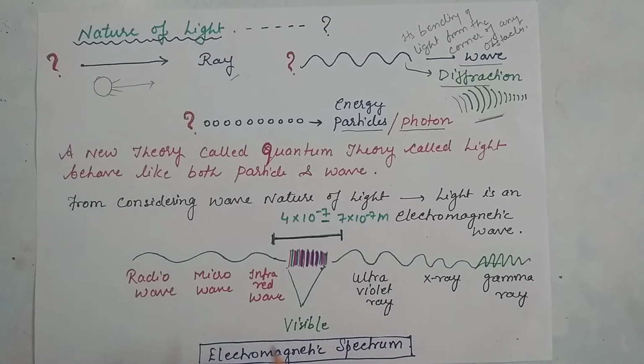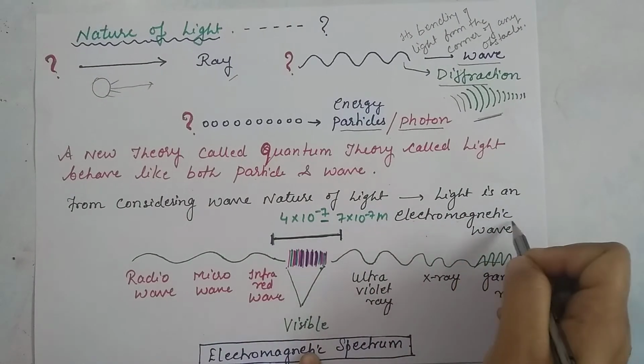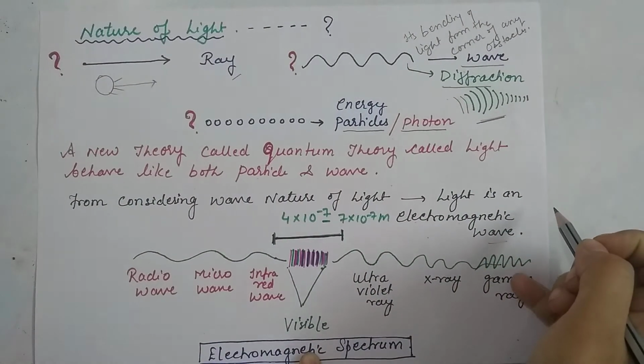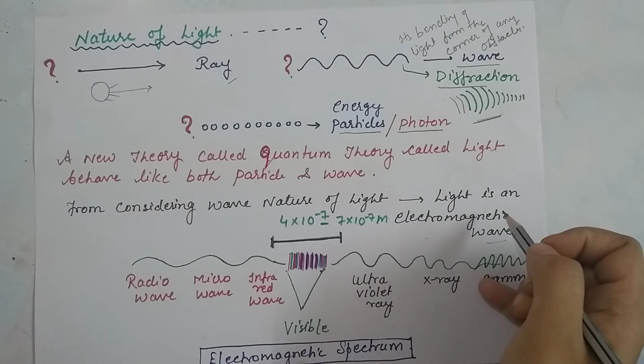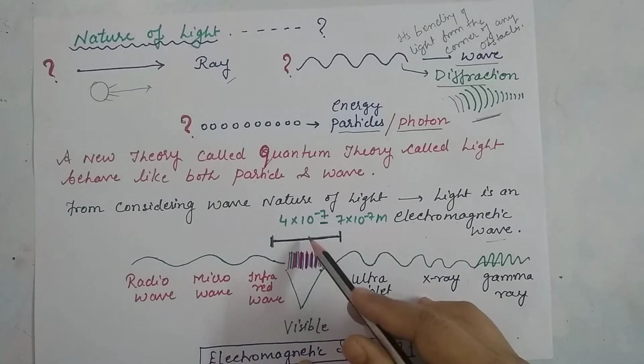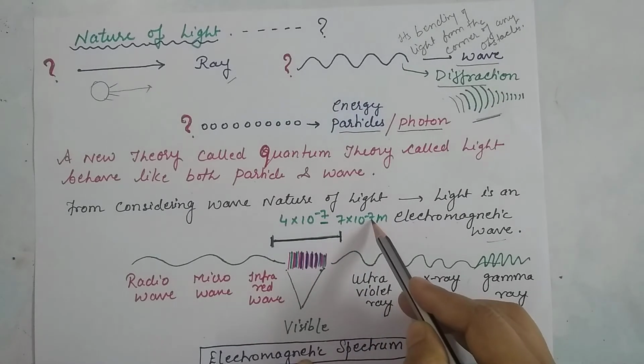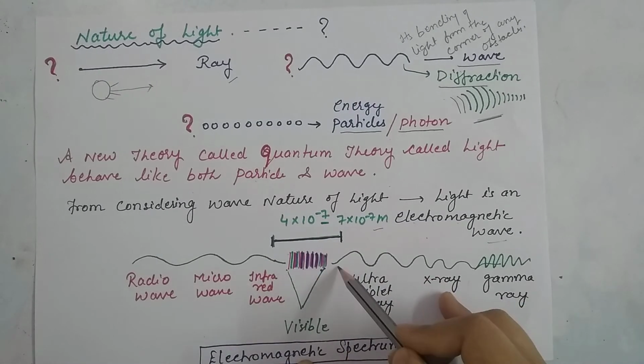Now, considering the nature of light, we can say that light is an electromagnetic wave. Here we can find that only 4 into 10 to the power minus 7 to 7 into 10 to the power minus 7 meter is visible light.